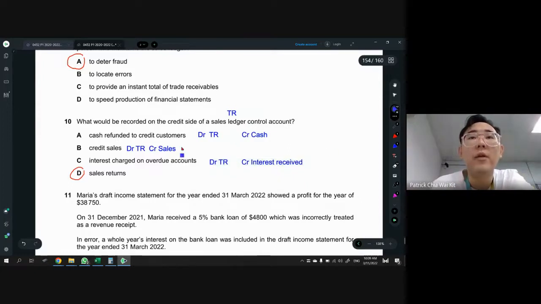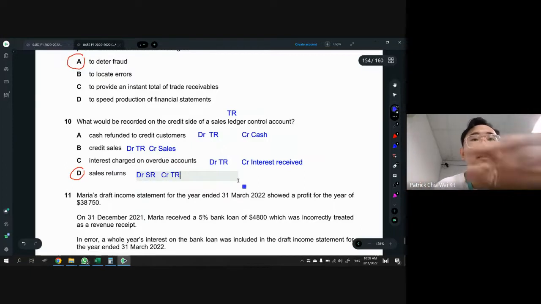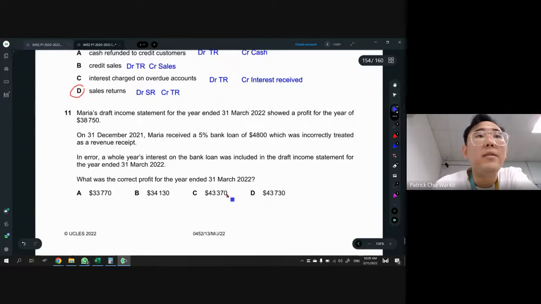Okay. So you see all of these are on the debit side, and while sales return is TR sales return, and we CR TR. So the only answer that is on the right side is sales return. Okay, 11. So we have draft statement profit 38750.